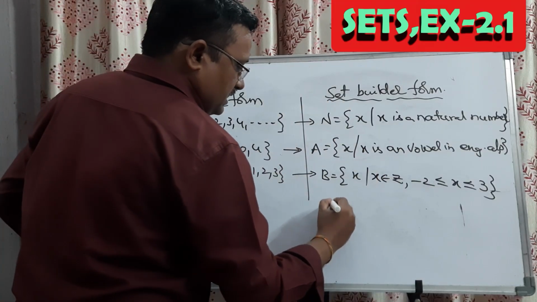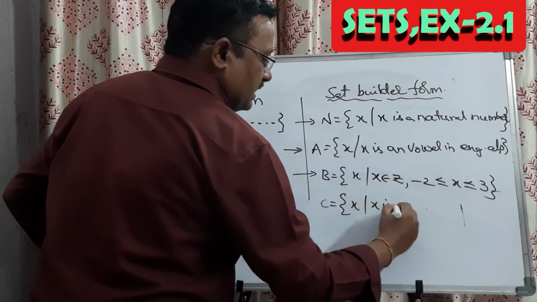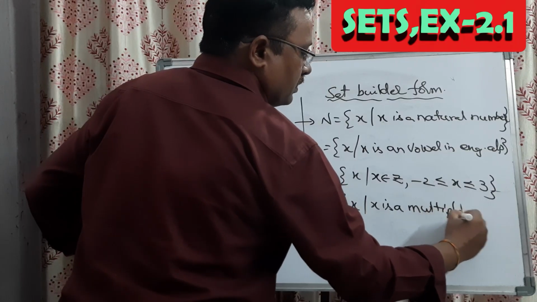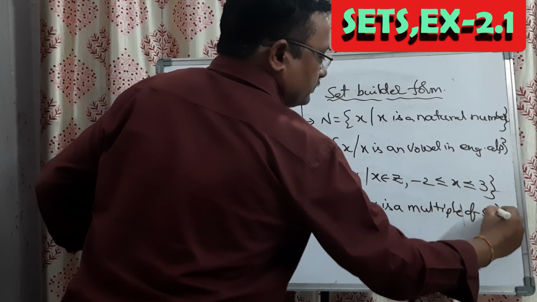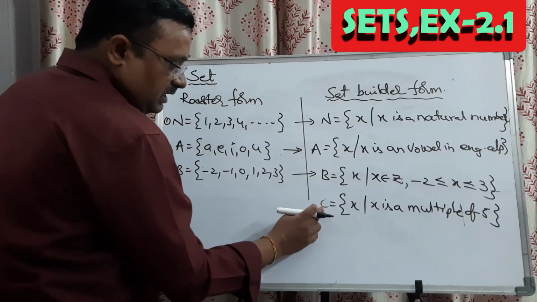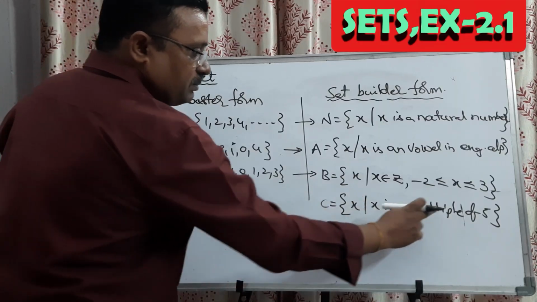For example, C is equal to set of x such that x is a multiple of 5. So C contains the elements x, who are they? That x is a multiple of 5.